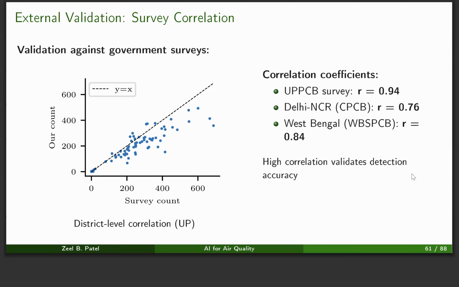To check if our counts are correct, we validated them against the government surveys, which provided 94% correlation for UP and 76% for Delhi. For West Bengal, we got 84% correlation with the government surveys, which means that we are getting high correlation with the surveys and our counts are close to the complete counts.